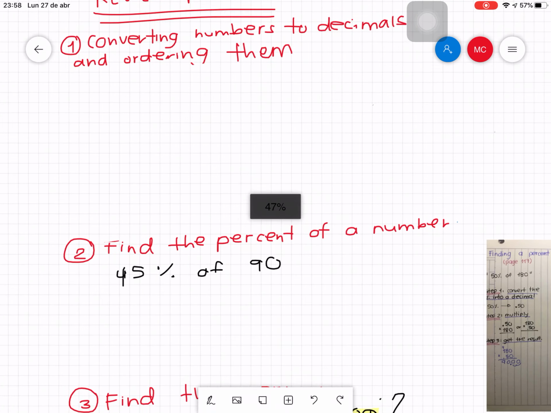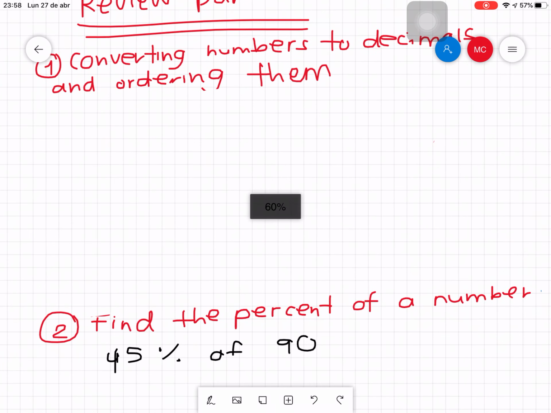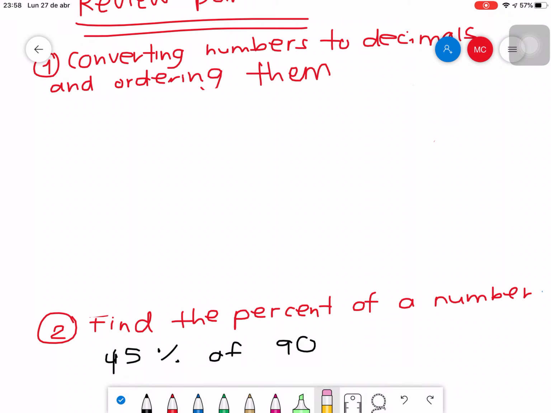So let's start. The first exercise was something you saw before going on vacation, and I want you to try to remember the rules that will apply. We're gonna start by converting percentages into decimals. We're gonna convert 500% into a decimal. We are gonna change 9% into a decimal, and then 23.5% into a decimal. For each of them, all these three, you are gonna apply the same rule.